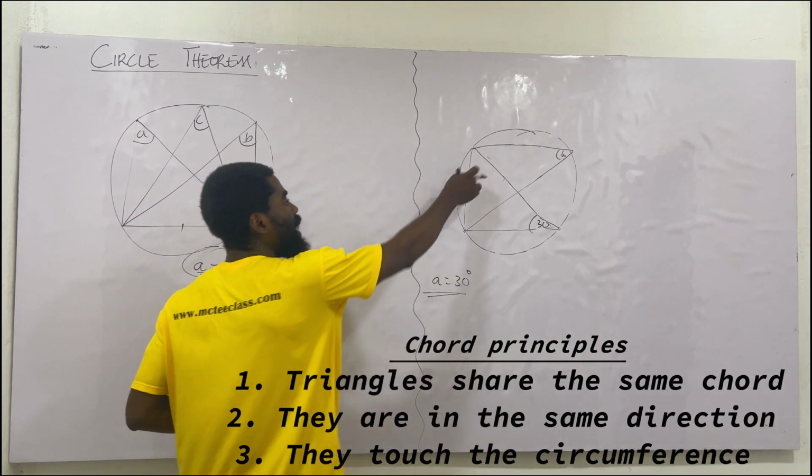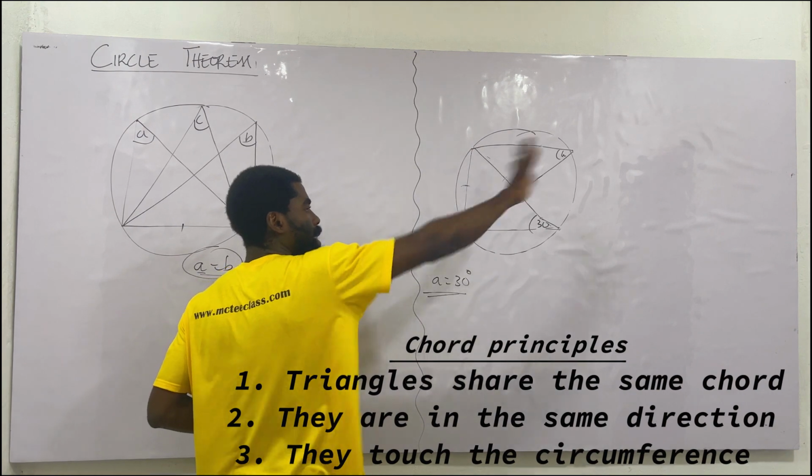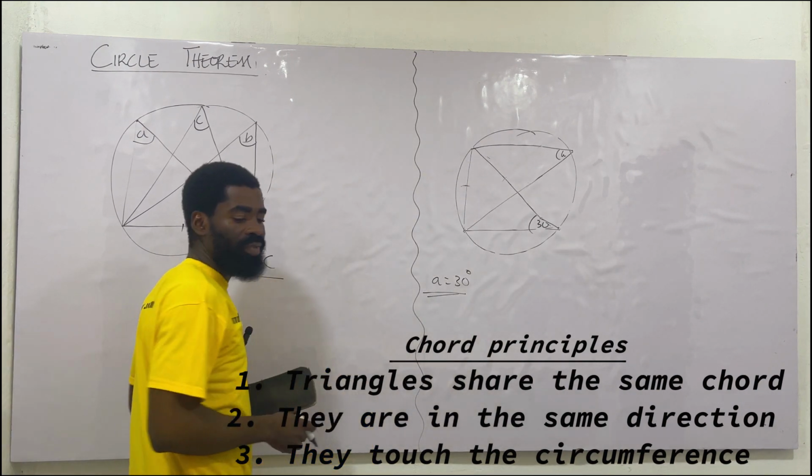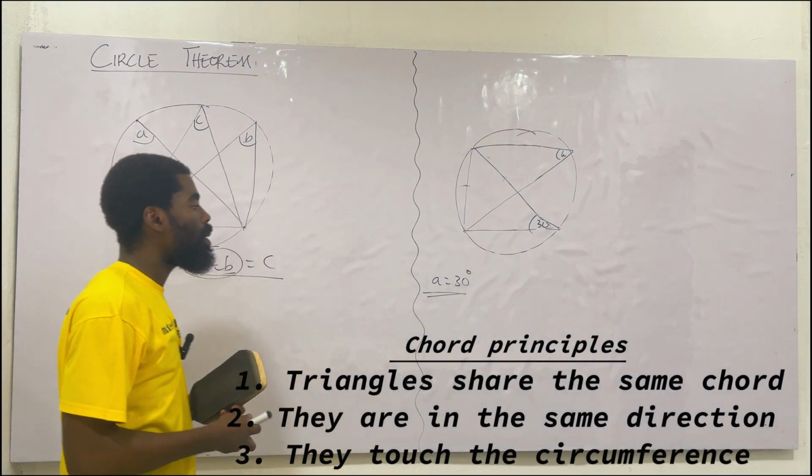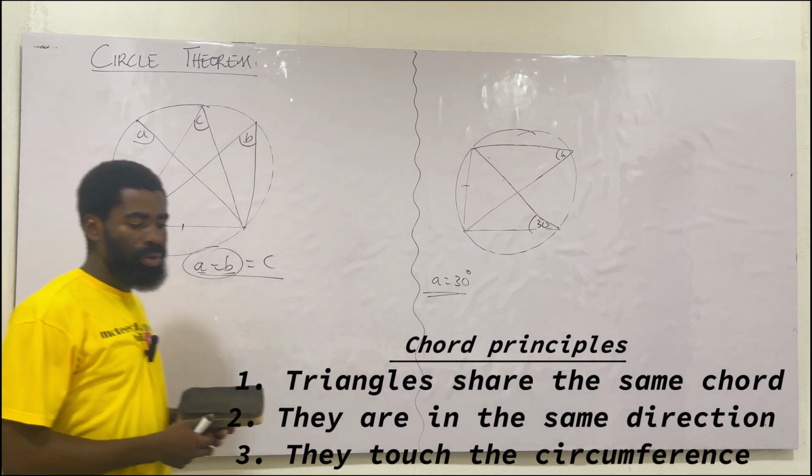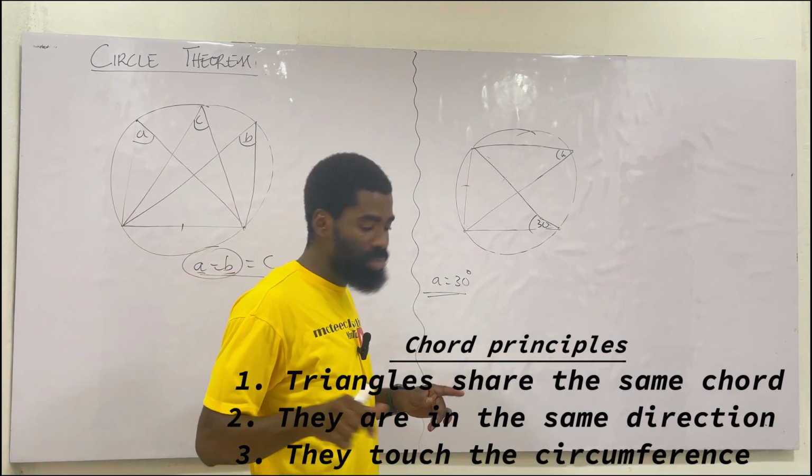How did I know? I checked the two triangles. They were sharing the same chord in the same direction, and they were all touching the vertex. And that gives me my what? My answer. I hope you get the point I'm making here. Good. Now let me play with this thing a little bit. Let me play with it.